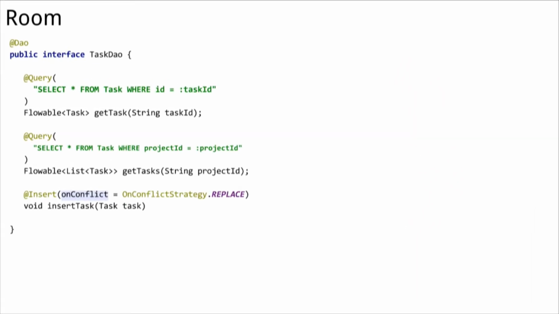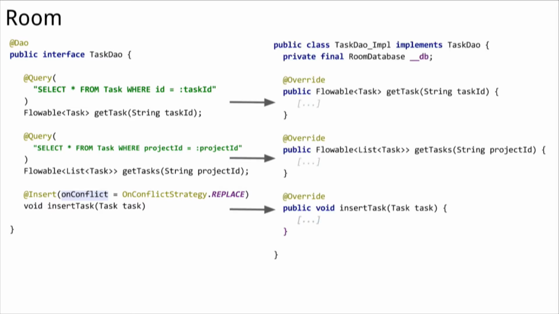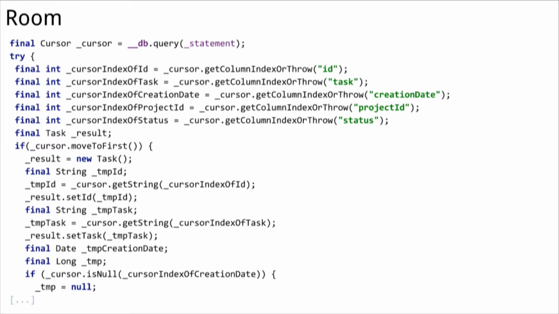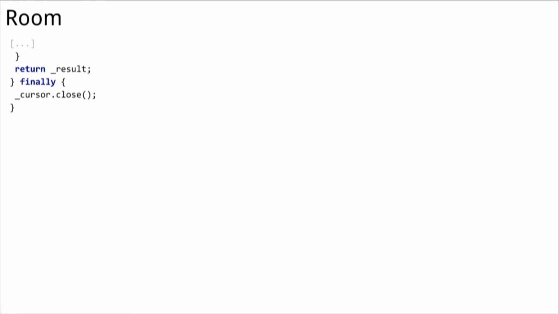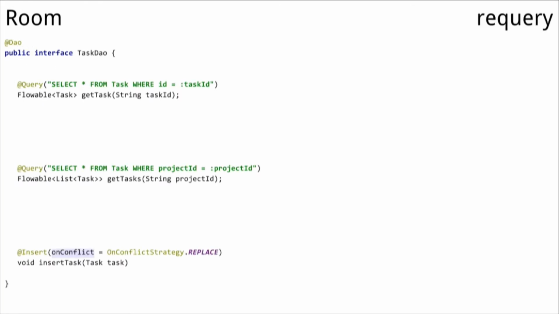So now we have the full interface, and we can ask Room to create for us a concrete class that will make those queries. How it looks when it's generated: we'll get this class, in this case TaskDao_Impl, and inside this class we have the implementation of our methods from the interface. And if you look inside those methods, there's lots of boilerplate code. This is only part of one of those methods, parsing data from SQL, taking the cursor and doing all this boilerplate code for us. So it's all generated by Room.